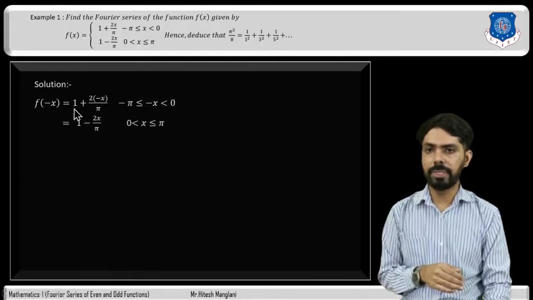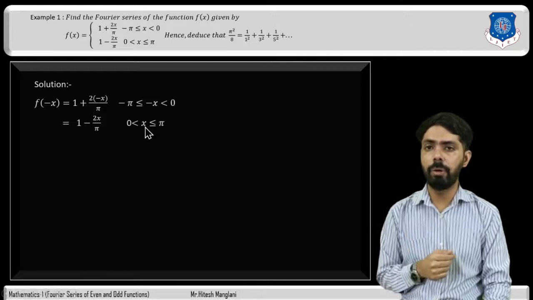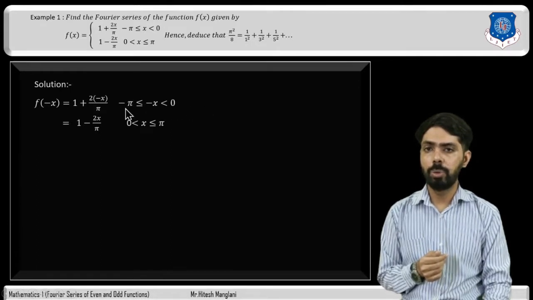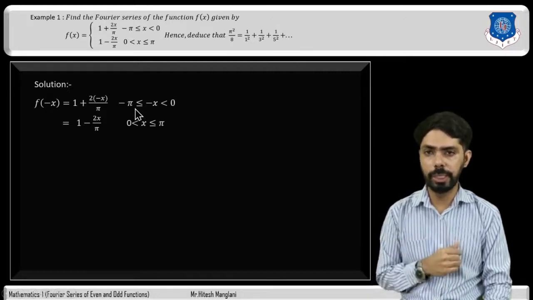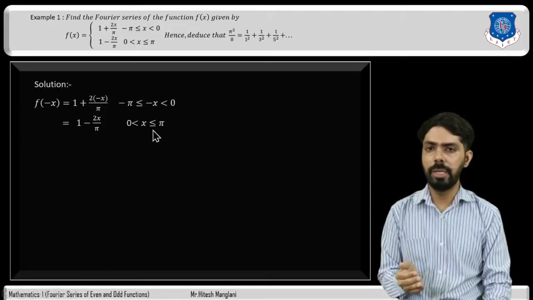If we simplify this, it will be 1 minus 2x divided by pi, and this is the interval of minus x, but we have to find the interval of x. So multiplying by a negative sign, the inequality changes, so pi greater than or equal to x greater than 0. It can be written as 0 less than x less than or equal to pi.